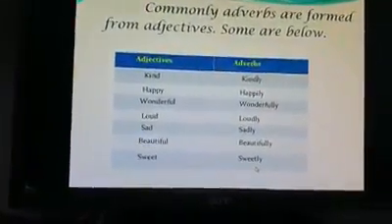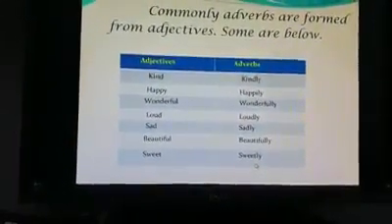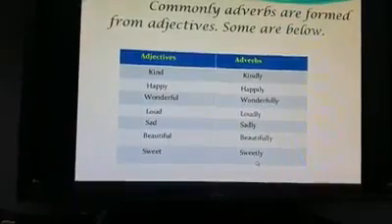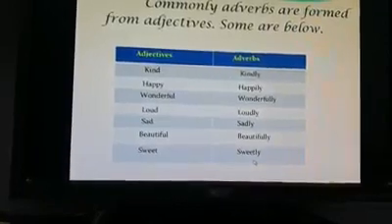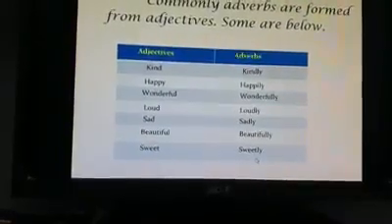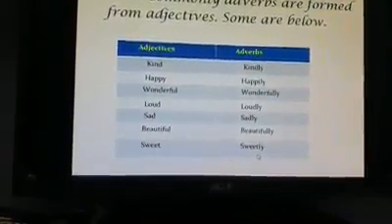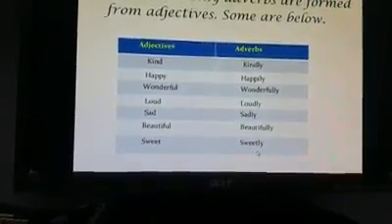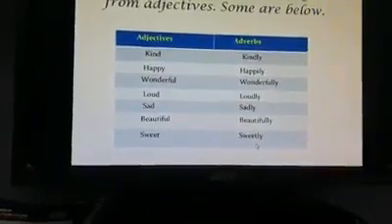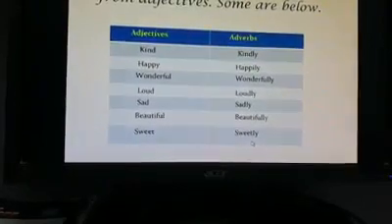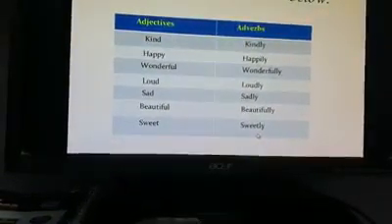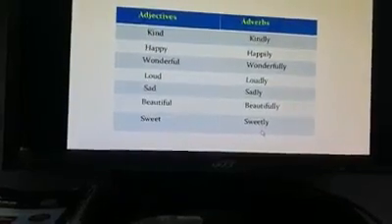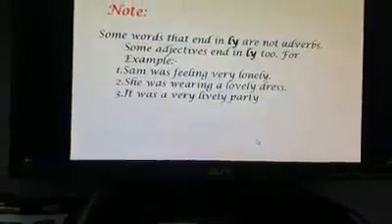Commonly, adverbs are formed from adjectives. Some are below. As you can see in the first column, there are the adjectives kind, happy, wonderful, etc. And the next one, adverbs kindly, happily, wonderfully, etc. What you can see in the second column is that adverbs are formed by adding ly in the end.